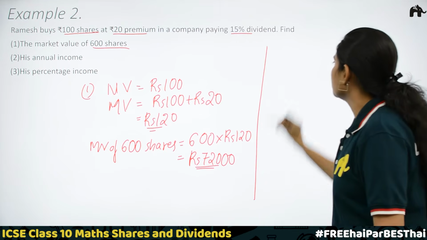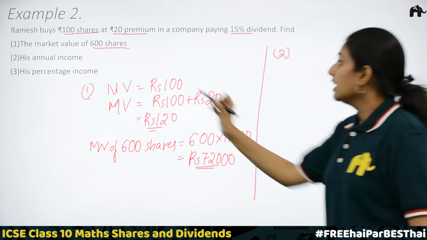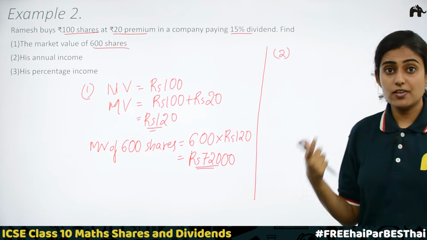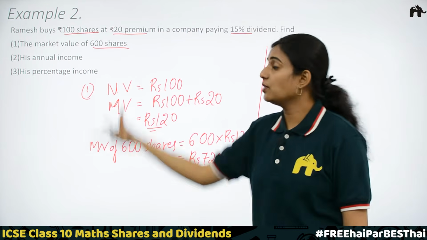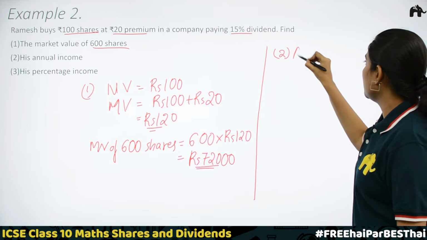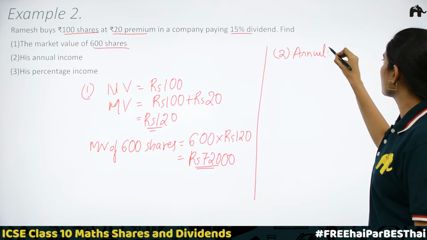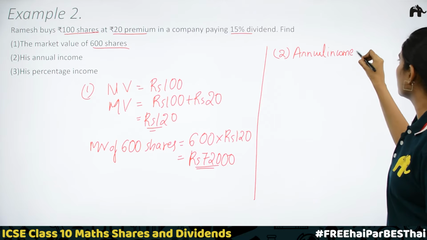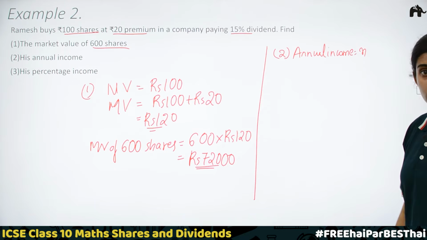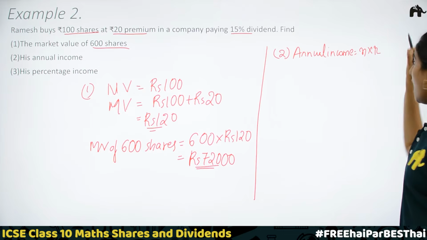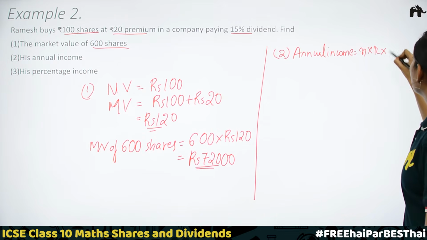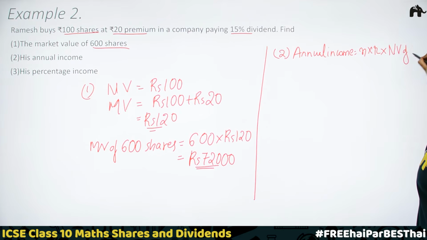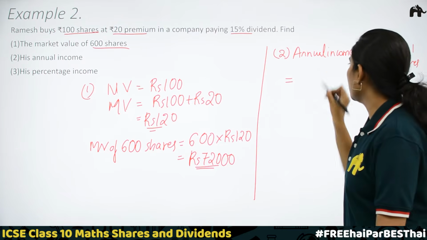Now, the second part. His annual income. We have a formula to find the annual income. That is to find the dividend. Dividend and annual income are the same. Annual income is equal to N, number of shares, R, rate of dividend, then nominal value of 1 share. Okay, just substitute the values.